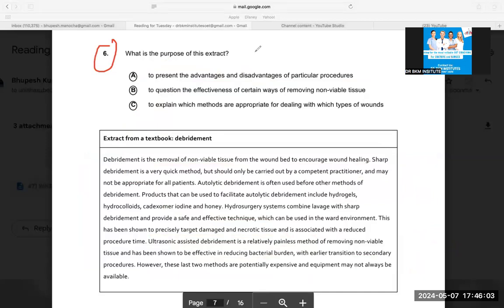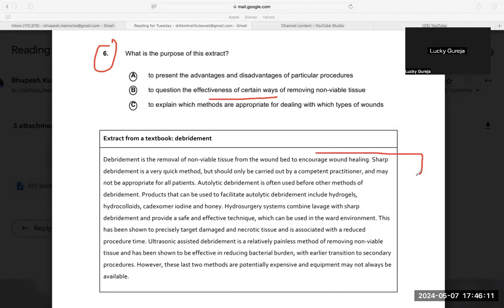But again, let's see the option again. To question the effectiveness of certain ways. Are they talking about effectiveness? They are talking about a sharp method. They are saying it is a quick method.